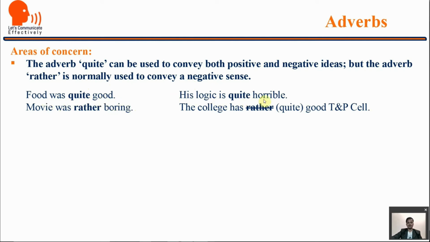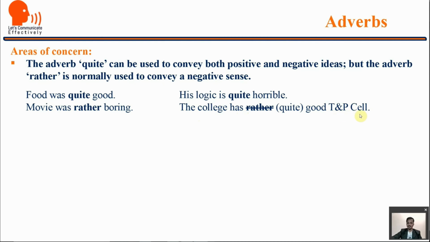His logic is quite horrible. So quite works for positive as well as negative. Food was not quite good, it's okay. But rather is used to show only negative. For example, the movie was rather boring. Boring is negative, right? Now look at the other example. The college has rather good TNP cell.